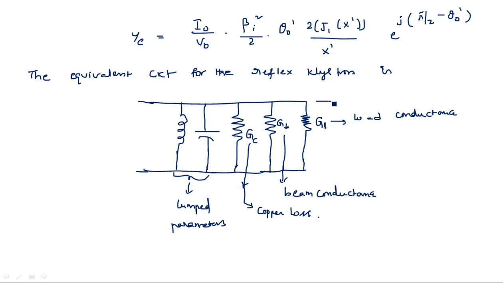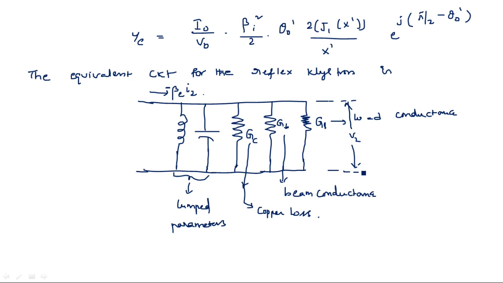The output voltage is V2, and the current flowing in this direction is minus beta E into I2. This minus beta E represents the coupling coefficient of this electronic admittance, and I2 is the current passing through this circuit due to the voltage V2.